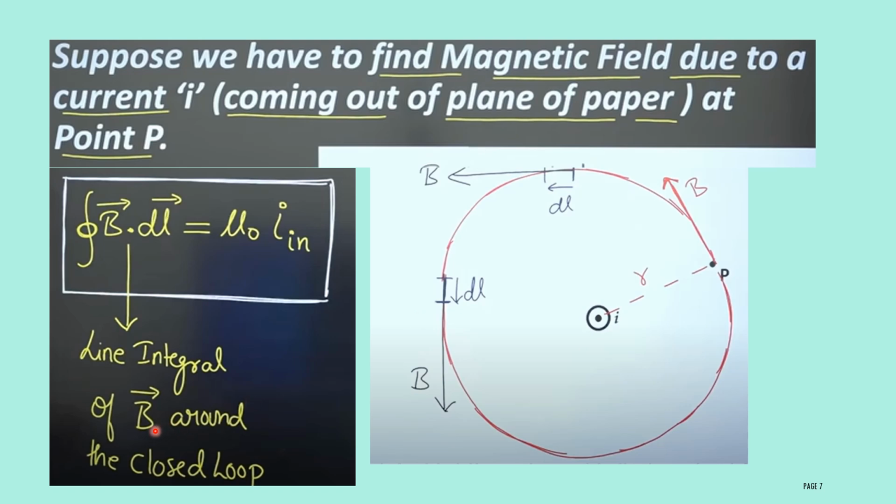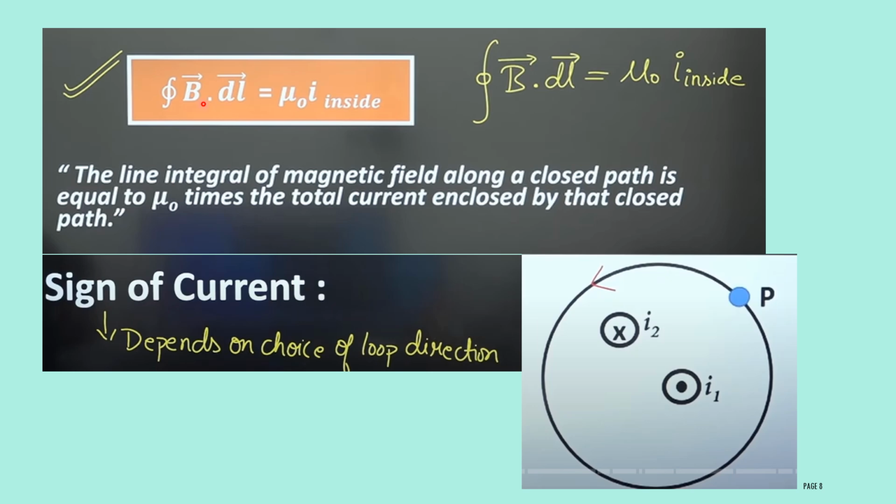Therefore the line integral of B, the magnetic field, is a vector around a closed loop, because this B indicates a vector: it has magnitude and also shows the direction. Here the direction is anti-clockwise. This symbol indicates the closed integral.